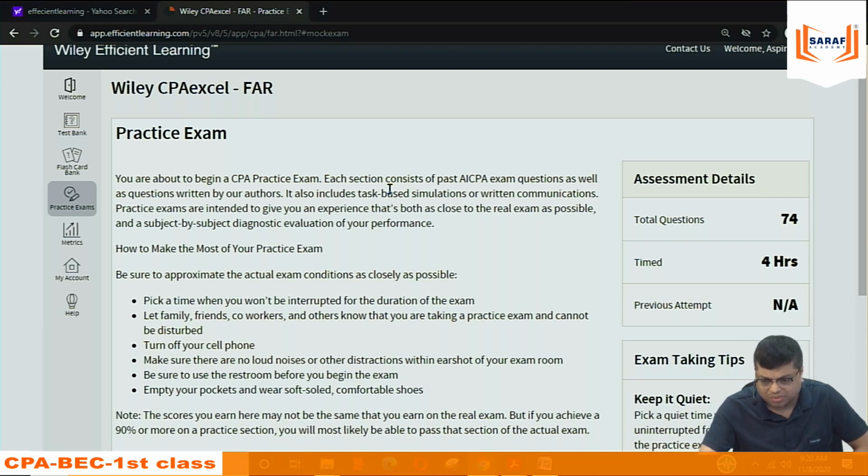Becker is good. I'm not questioning. But in Becker, you will spend around 1,30,000 to 1,40,000. They will not sell you one subject. They will ask you to buy all four. They will ask you to buy the material also. So 1,40,000 is a huge amount. Yes, I'm saying that Becker is the costliest material. For CPA, Becker is the costliest material.